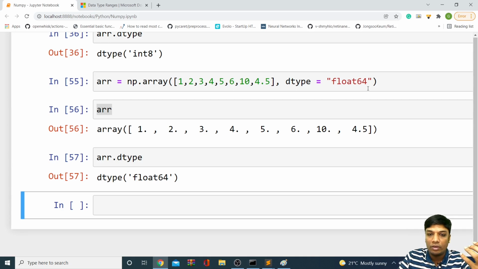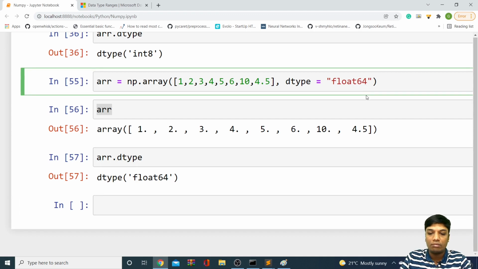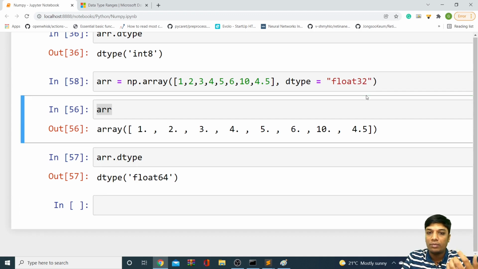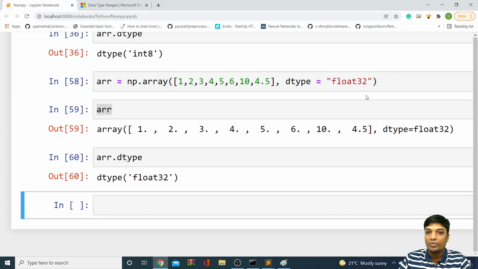So depending upon a requirement, you can use. I guess float 64 is very huge. At most, you can use float 32 in many cases for your requirement. Okay. So in that way, you can use your float kind of data type in your NumPy array.